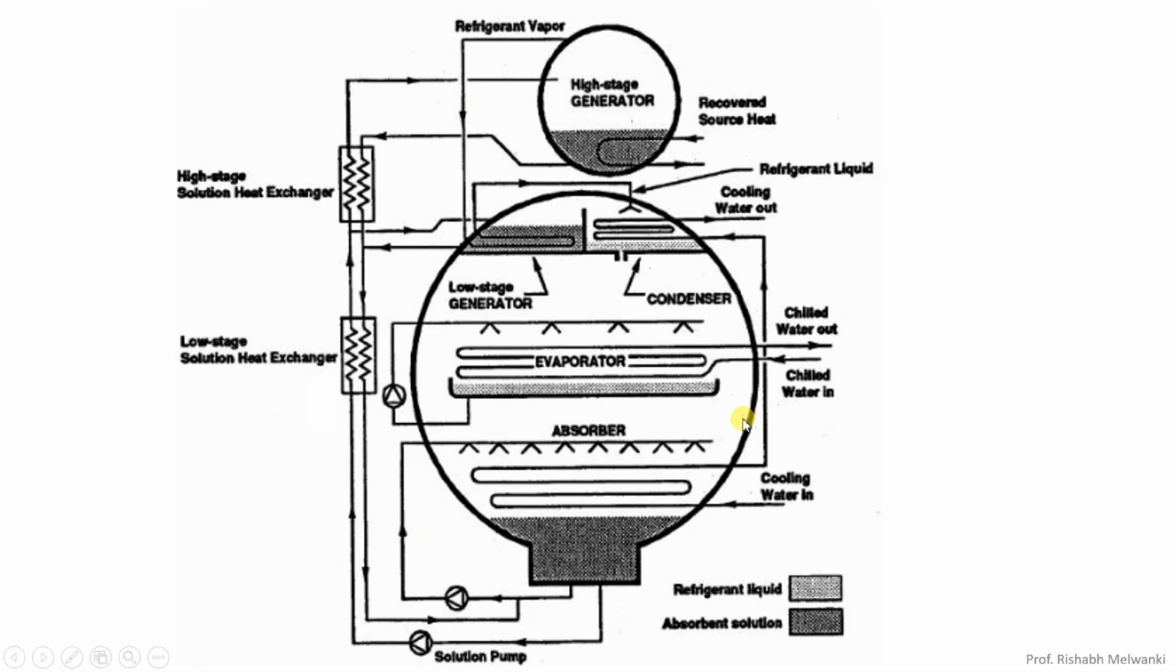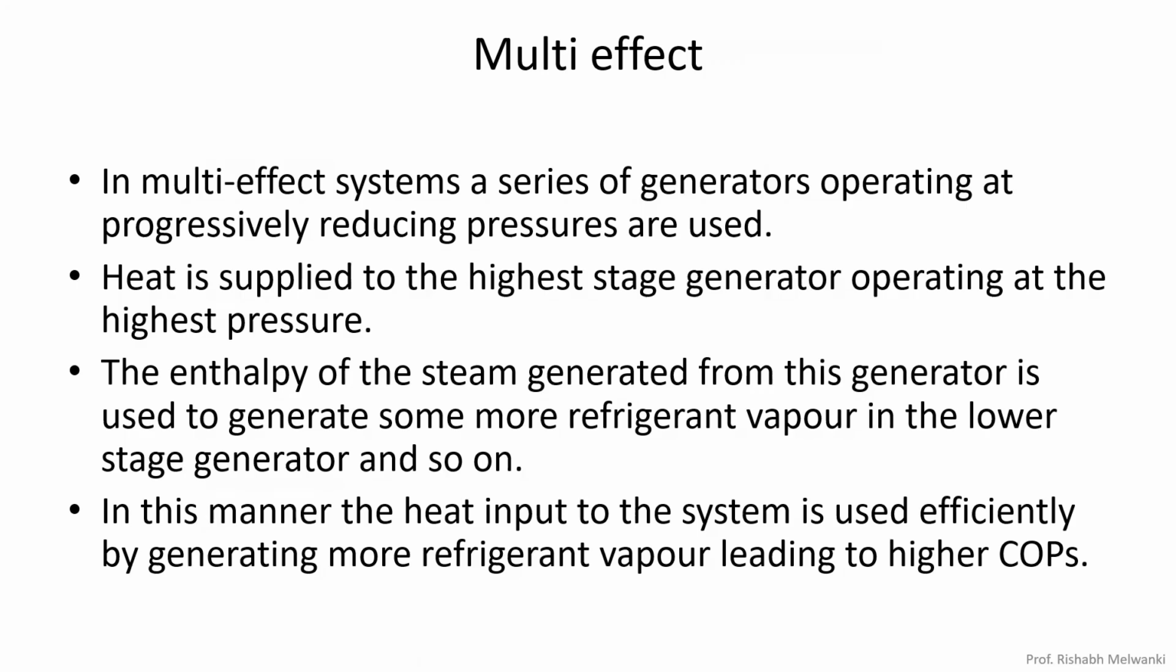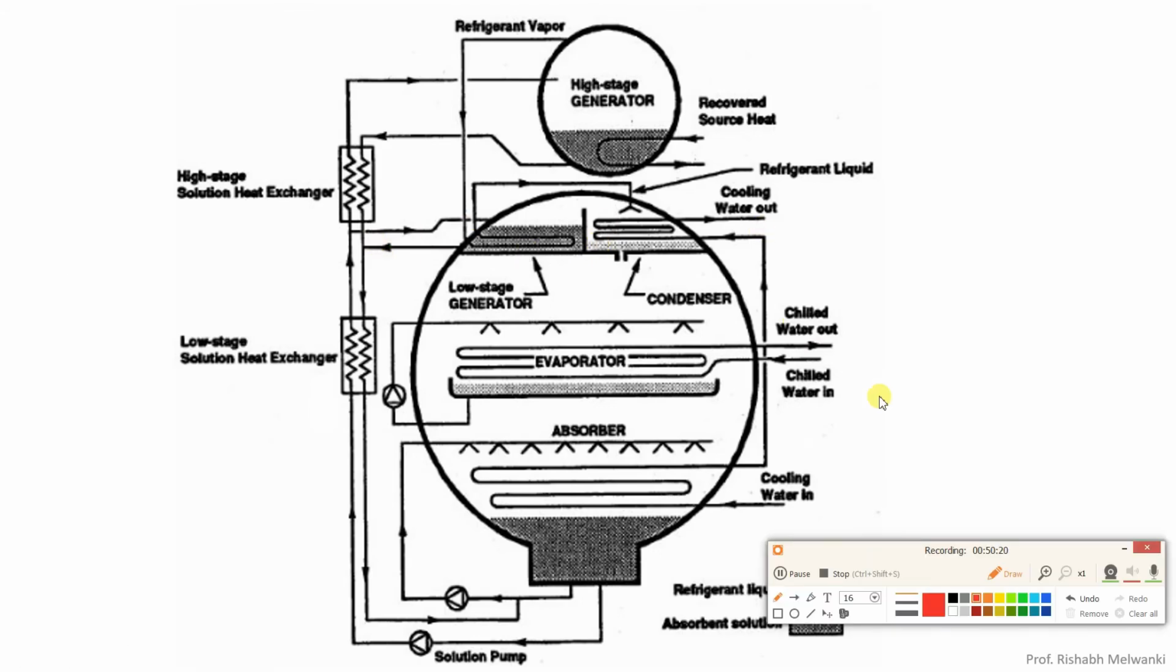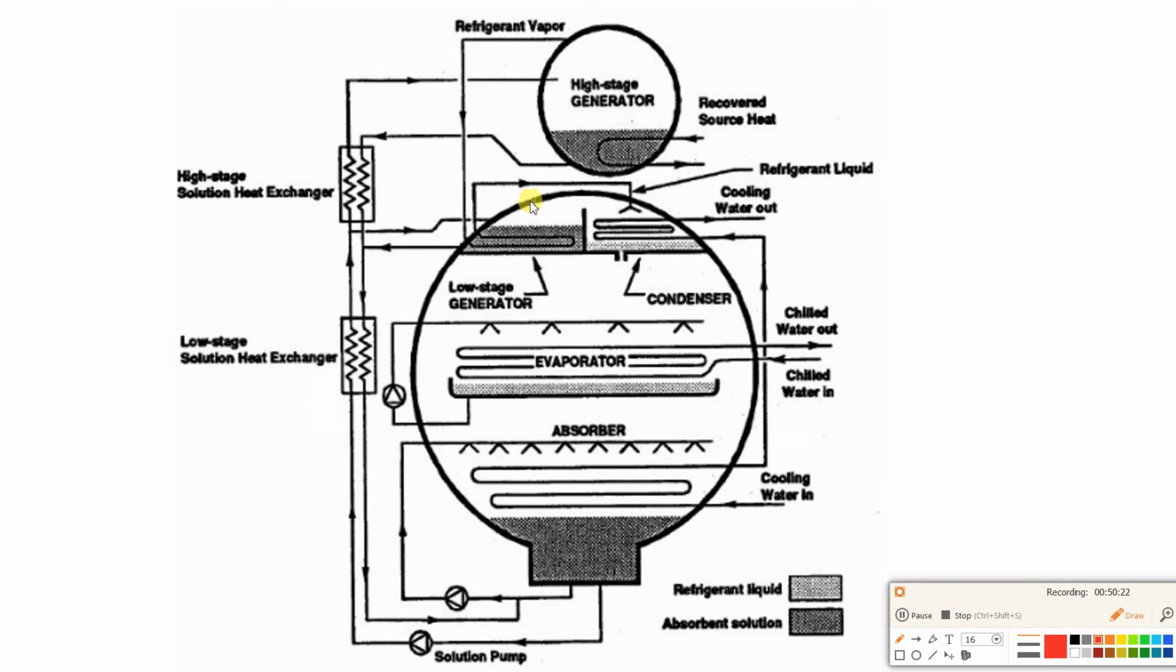Now this is called multi-effect lithium bromide water VARS. So we will see what this multi-effect lithium bromide water VARS is. In multi-effect systems, a series of generators operating at progressively reducing pressures are used. Here you can see, I'll show you the diagram. This part is the lower drum, where we have the low stage generator and condenser, and on the bottom side we have the evaporator and absorber.